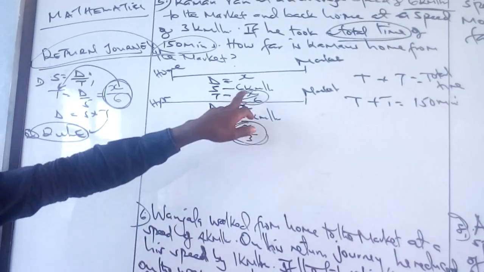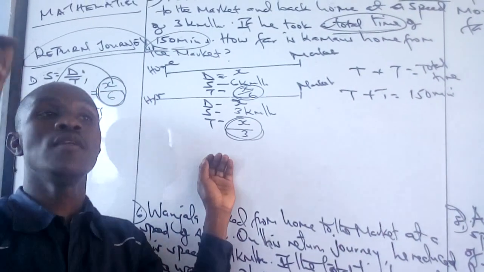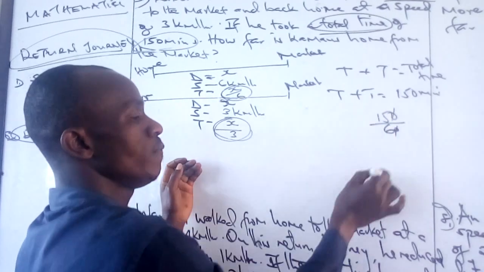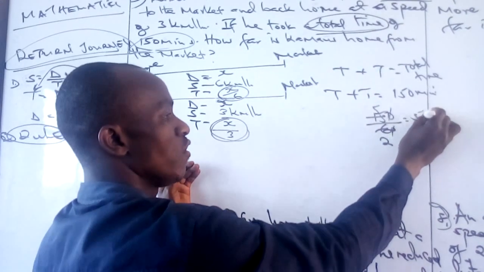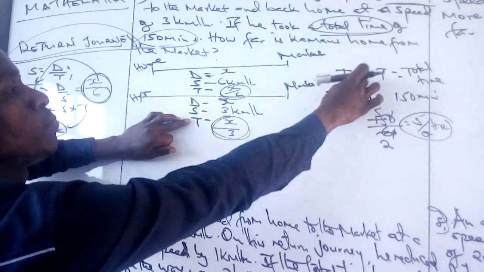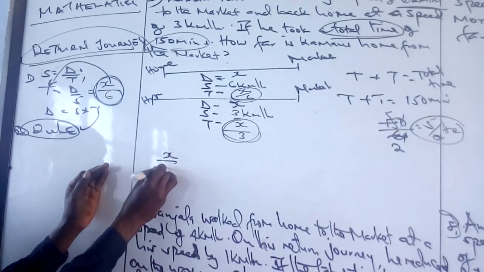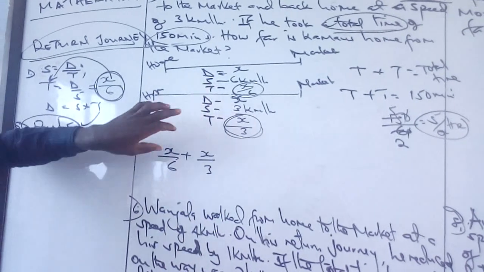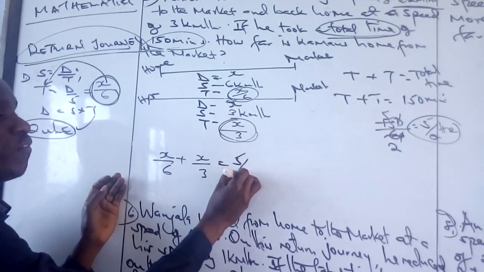Not forgetting that my speed was in kilometers per hour, so my time should be in hours. So my 150 minutes I divide by 60, dividing by 3 gives 50 over 20 and dividing again by 10 gives 5 over 2. So my time is 5 over 2 hours. That means x over 6 plus x over 3, which is the time to the market plus the time back, will give me a total time of 5 over 2 hours.